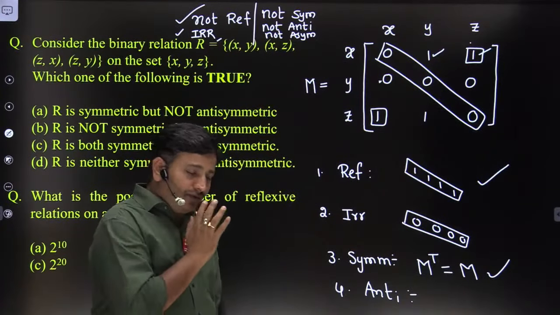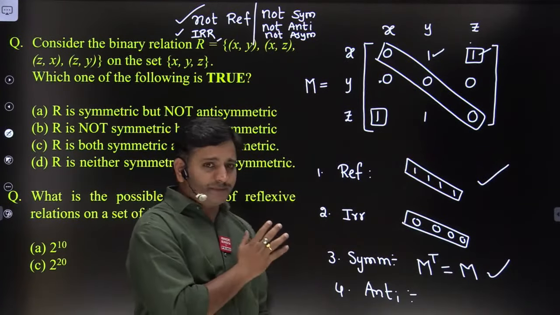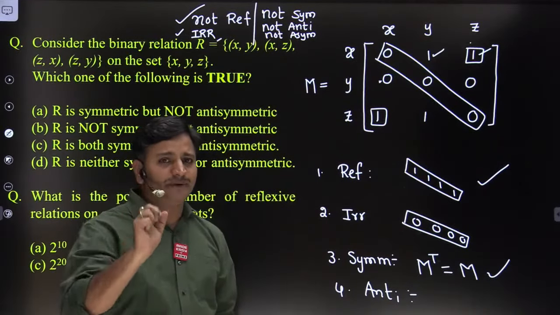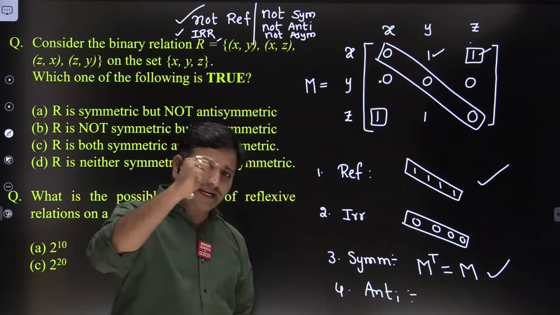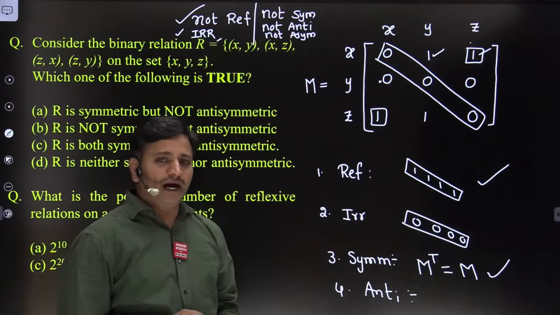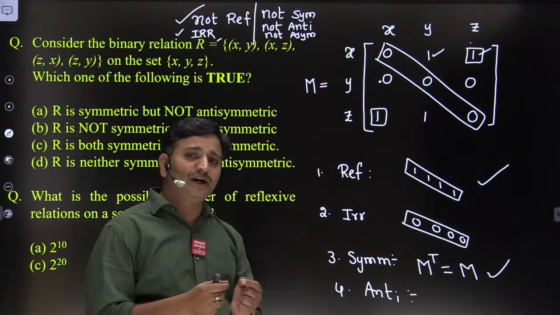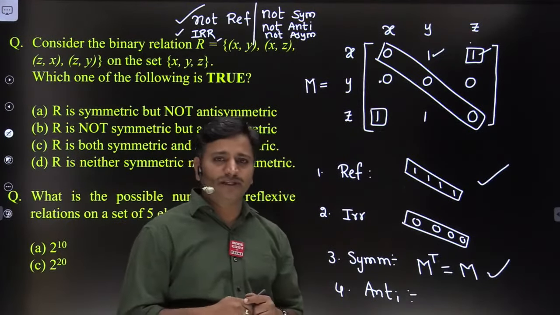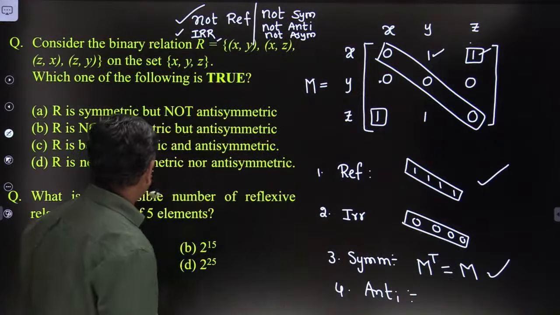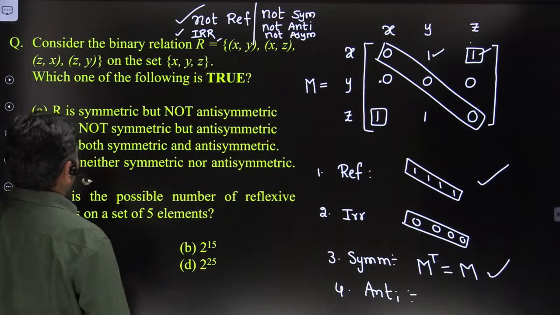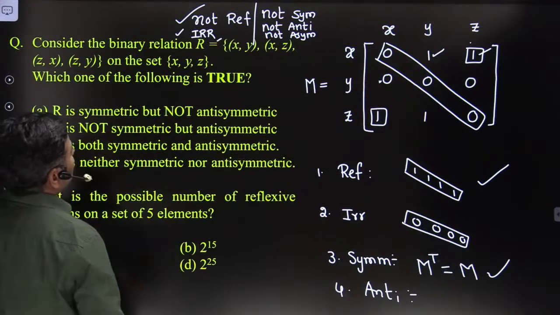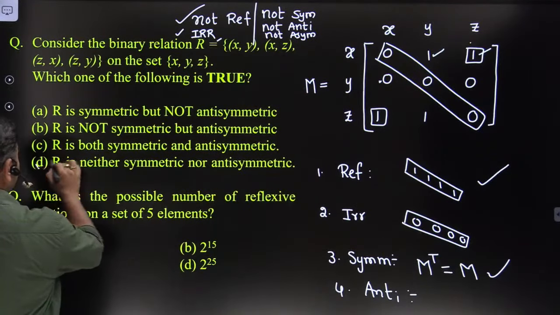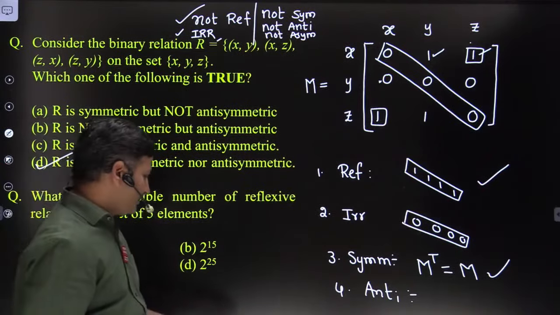While doing relations problems, especially transitive property, don't verify the transitive property in the beginning itself. First, we will try to eliminate options, friends. After elimination of options, definitely the remaining option is the correct answer. So there is no necessity of verification of transitive property in most of the problems. So what is the answer for this one? R is not antisymmetric, R is not symmetric. So obviously option D is the correct answer. Okay, let me see the chat box, friends.